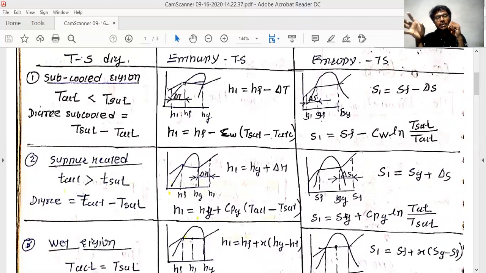Similarly, if you want to calculate the entropy of that substance, nothing has to change. You only subtract the entropy of that line. You know how to calculate the entropy of water: C ln of T final divided by T actual. Here the degree is going to change. That is why it is denoted as S1 equals sf minus Cw ln of T saturation divided by T actual condition.